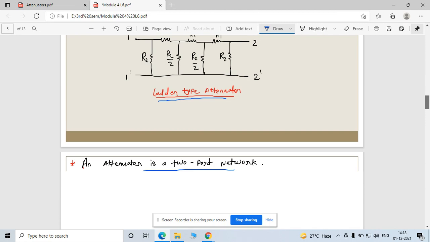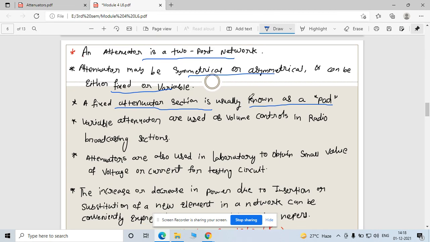By reading the question you can easily understand whether your parameters are fixed or variable. So a fixed attenuator is known as a pad. Variable attenuators are used as volume control in the radio broadcasting section. This is an application where you use a variable attenuator.